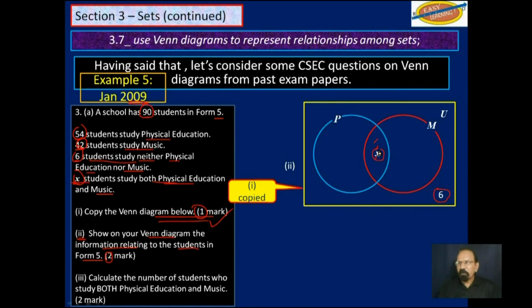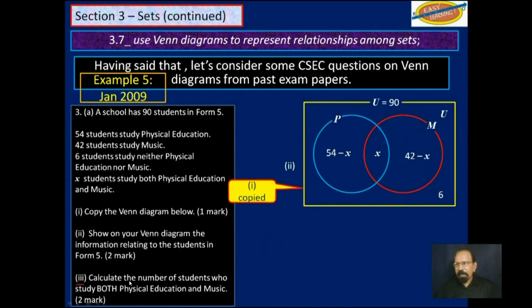We have 54 students studying physical education. So this part out here will be 54 minus that X, because those X students also study music. And over on this side here, we have 42 students who study music. But remember, this part out here will be that 42 minus this X. So we have 42 minus X. And one last thing to fill in, which we sometimes forget, is the universal set is 90. And that should take care of 2 more marks.